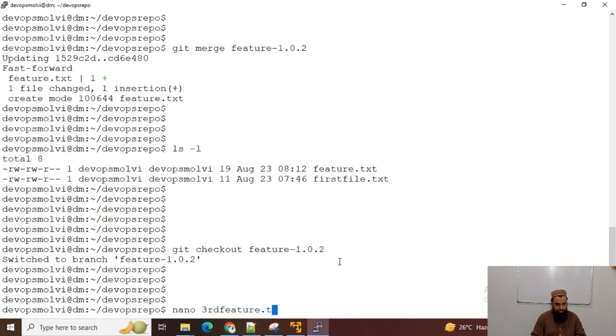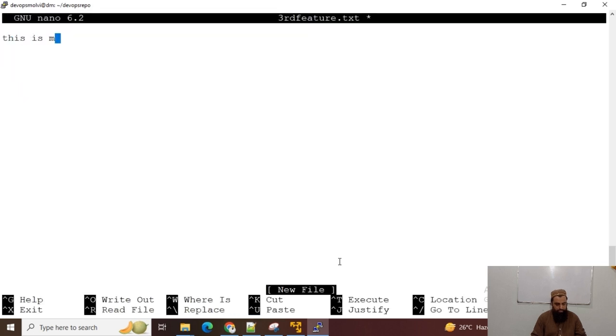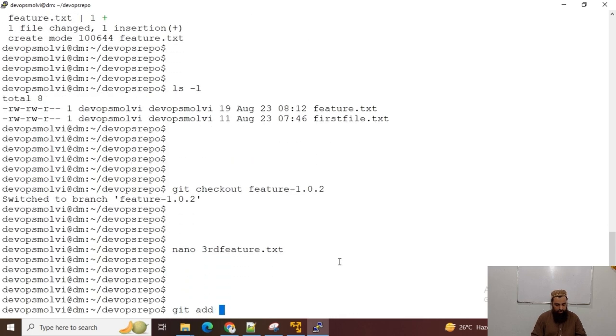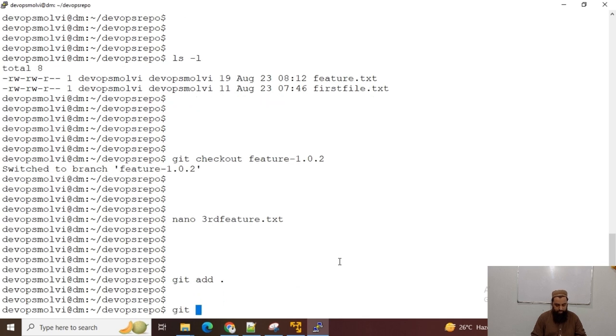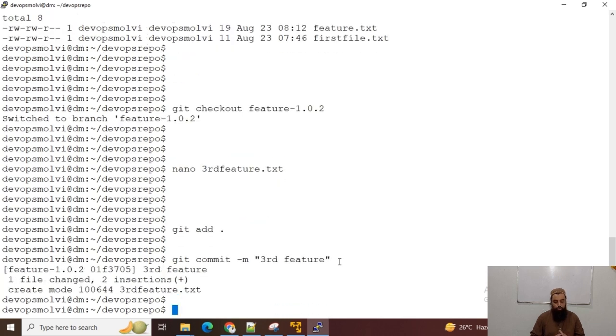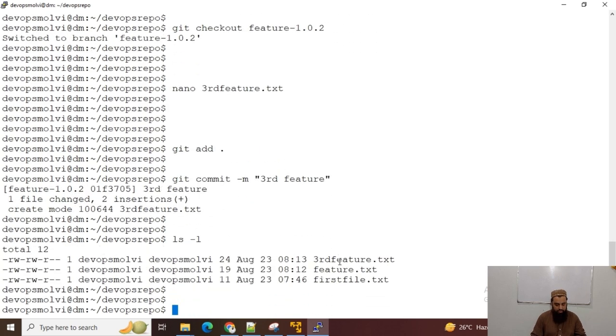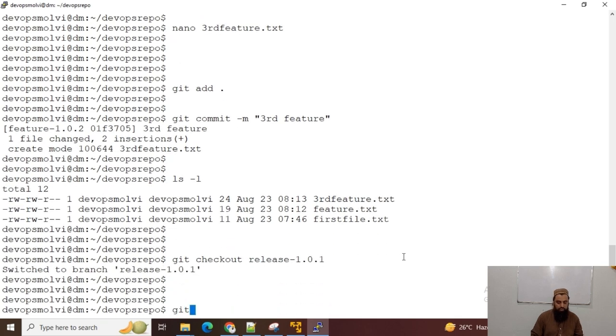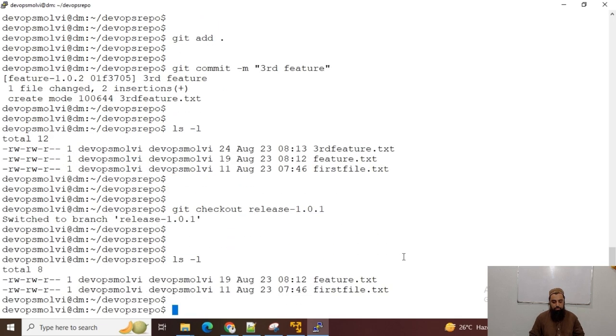This is my third feature, and I will commit, git commit -m third feature, and now I can see that there are 3 files in total. But now I will switch to git checkout release, and now I must see only 2 files because the third feature has not been merged.